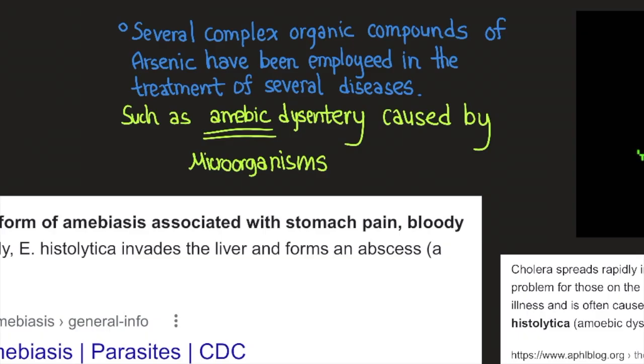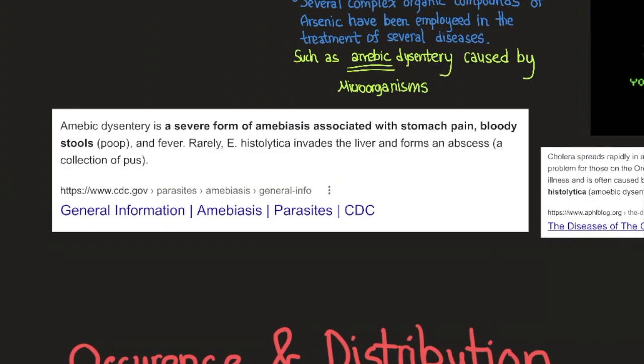Let's continue. Several complex organic compounds of arsenic have been employed in the treatment of several diseases, such as amoebic dysentery caused by microorganisms. Amoebic dysentery is a severe form of amoebiasis associated with stomach pain, bloody stools, and fever. Rarely, E. histolytica invades the liver and forms an abscess, a collection of pus.